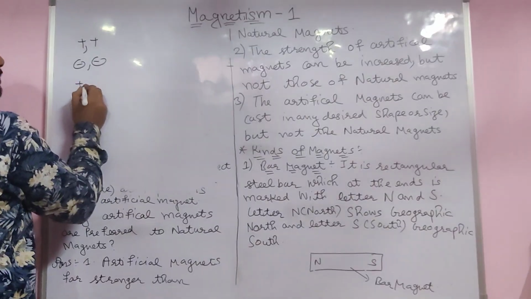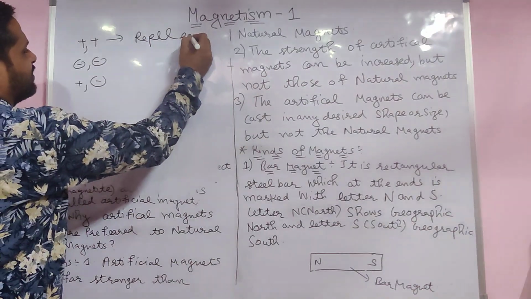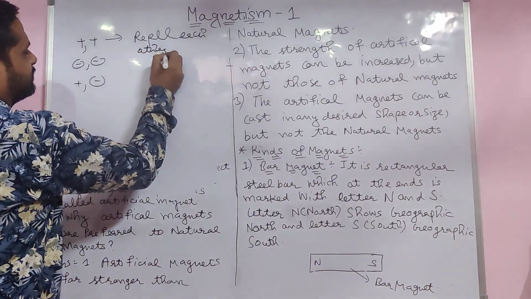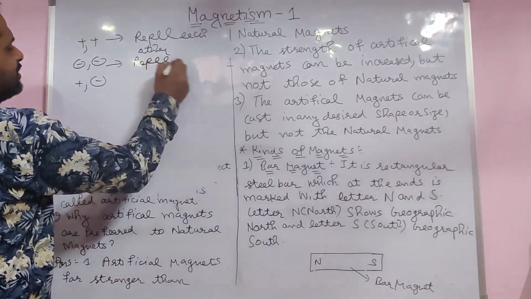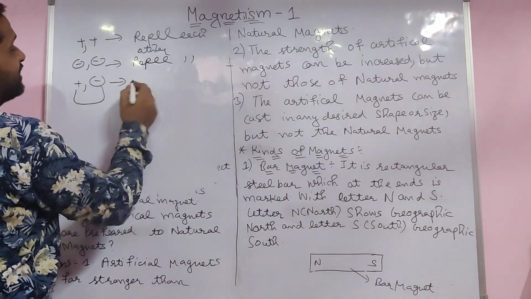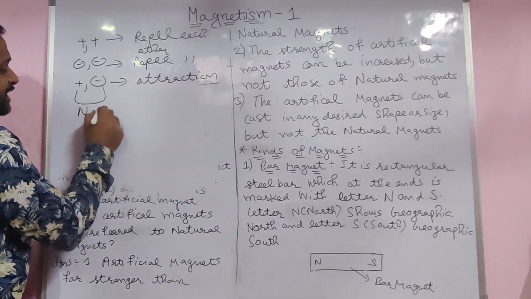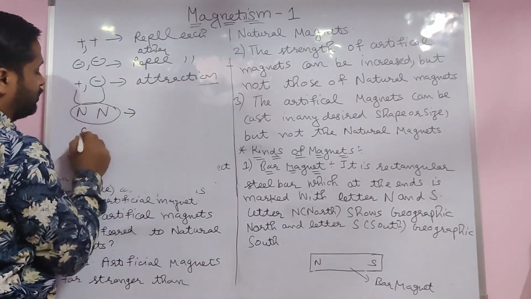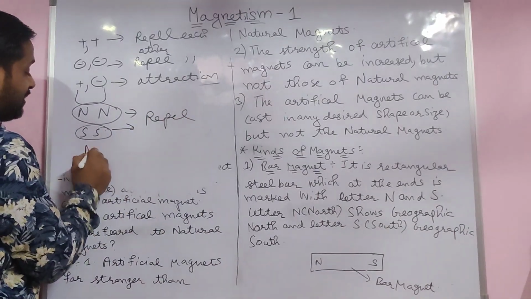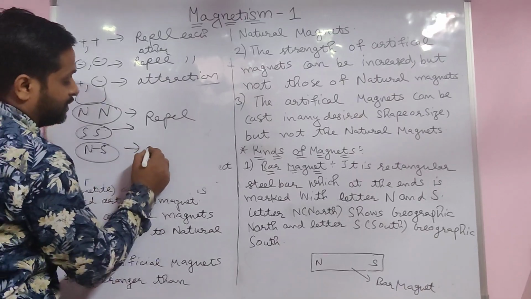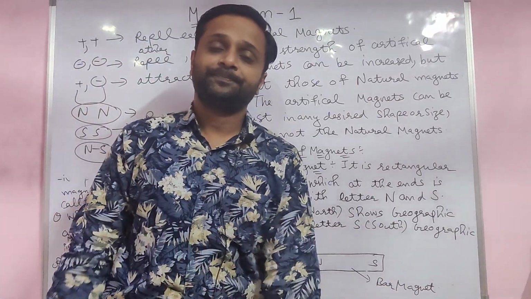You already know about positive and negative charges: positive and positive repel each other, negative and negative repel each other. Same charges repel each other, and opposite charges attract each other. Same with poles: north pole and north pole, south pole and south pole both repel each other, and opposite, unlike poles attract each other.